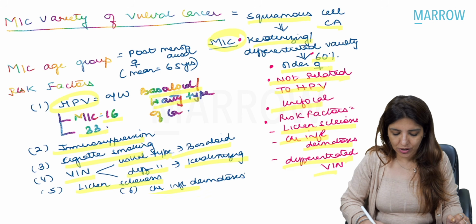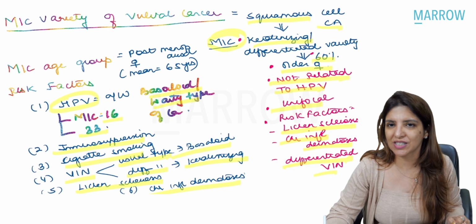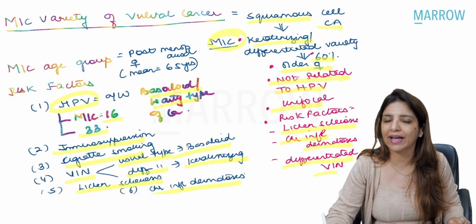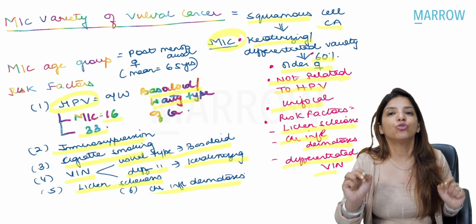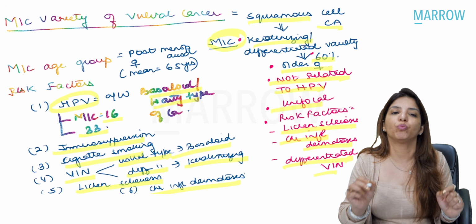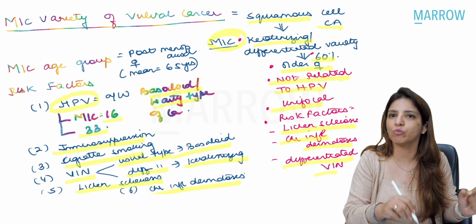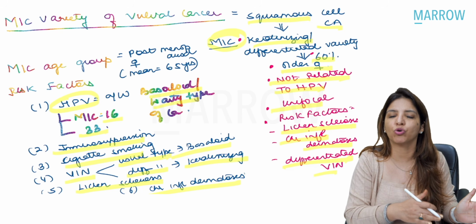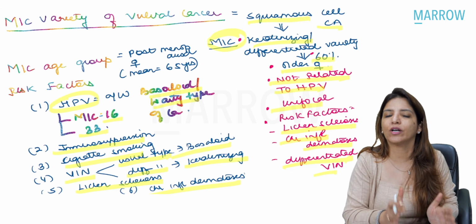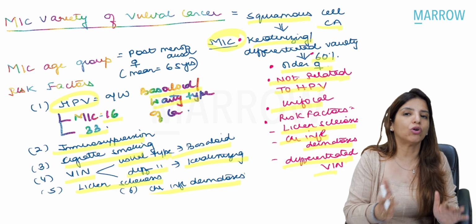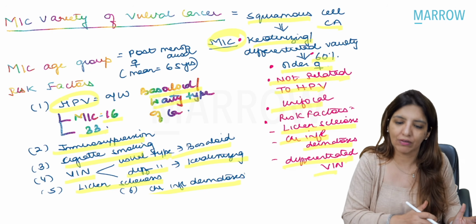Then lichen sclerosis and chronic inflammatory dermatosis. These are also risk factors for vulval cancer. And just now I told you these are risk factors for keratinizing variety. You just need to remember whether it is the keratinizing variety which is more common or the basaloid variety which is more common, which one is unifocal, and what are the risk factors for keratinizing variety, and overall what are the risk factors for vulval cancer.